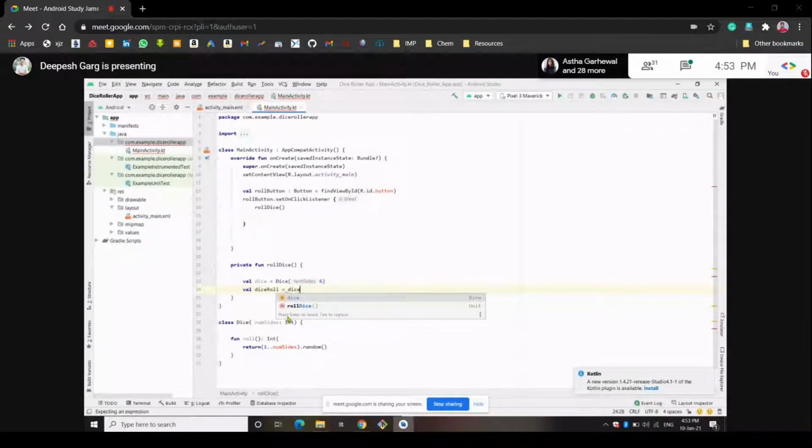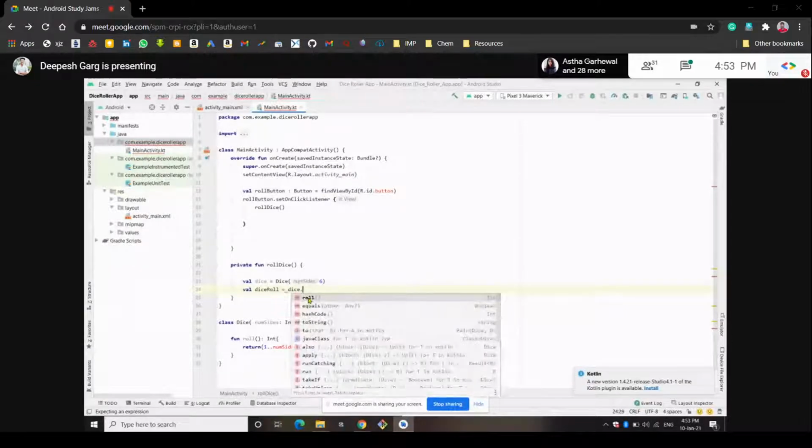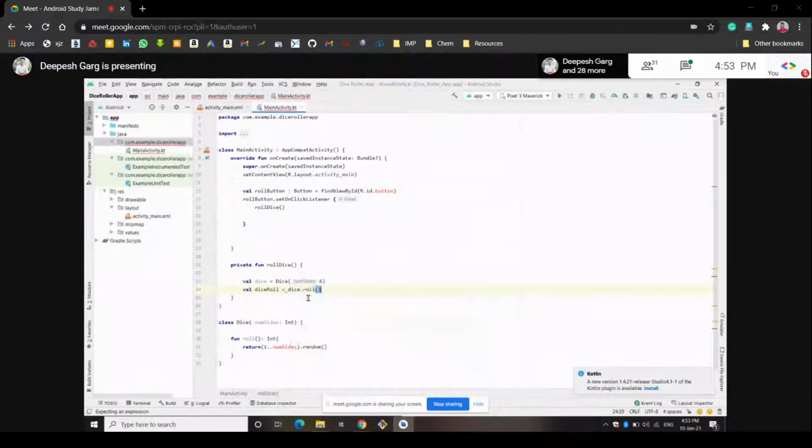Okay, so we'll call this roll function through a dot, and we will call the roll function. It is already here. Now we have called the roll function, and it will generate some output. As an output we want the image. We are not generating the numbers in the app. We are generating images in the app.